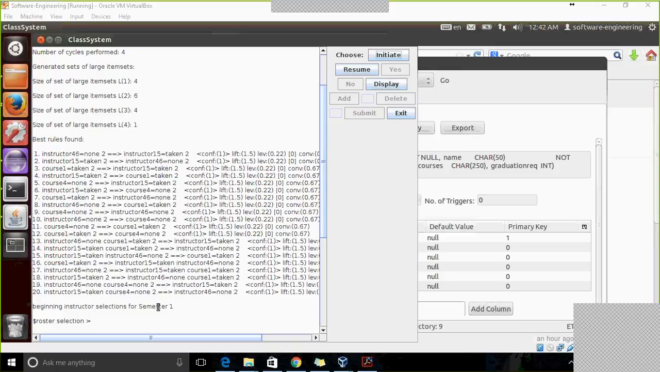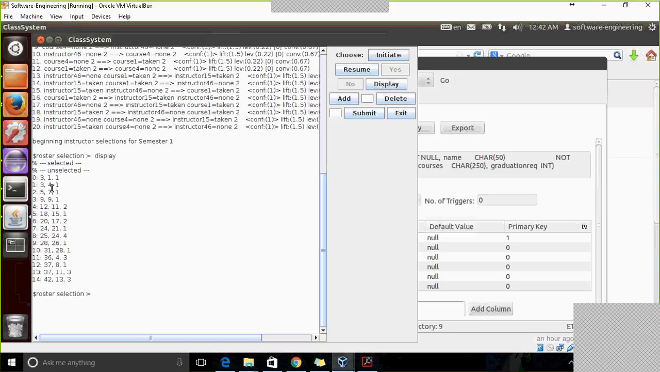So now we are in semester 1, and we can go ahead and look at the instructors that we have. We click on the display button, and it shows the selected and unselected assignments. On the left side, we have the line numbers. This column is the instructor ID, this column is the course ID, and the last column is the capacity for each course. Now we can hire instructors by choosing the line number.